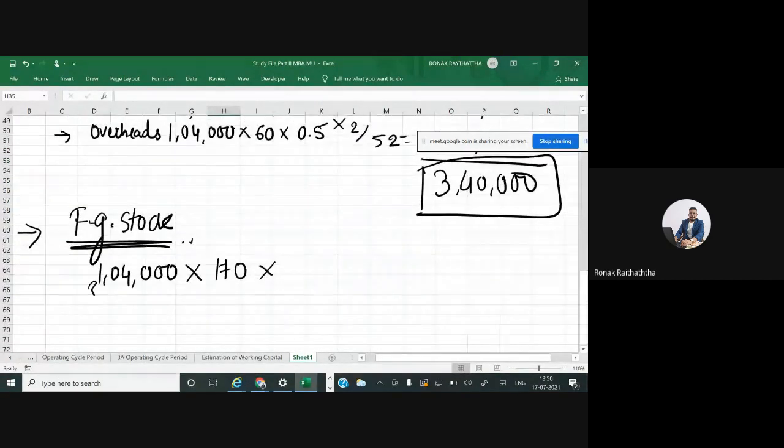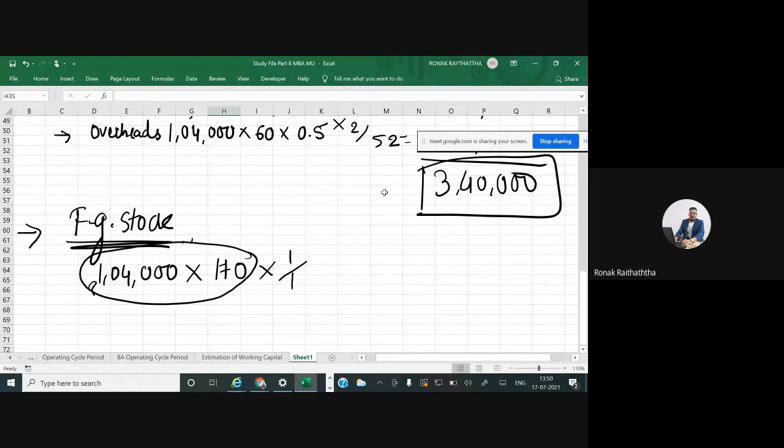So sir, पूरे साल का अगर फिनिश गुड्स का इतना खर्चा होता है, 1,04,000 multiplied by 170, तो फिर एक महीने का कितना? So 1 divided by 12. And sir, do not forget that we are into weekly calculations, because the sum is explicitly telling this to you. So we will be doing 4 divided by 52. So how much do we get as a finished stock? Can someone tell me please?